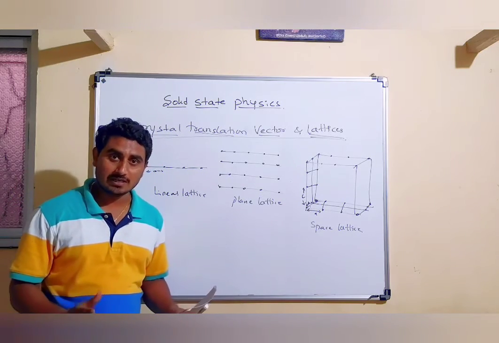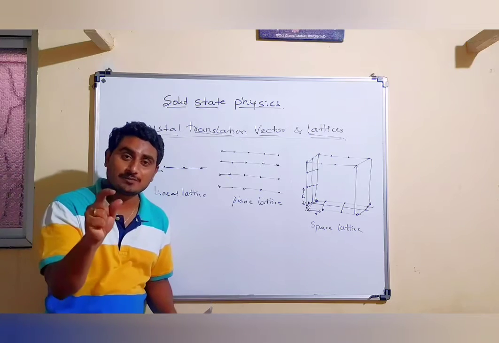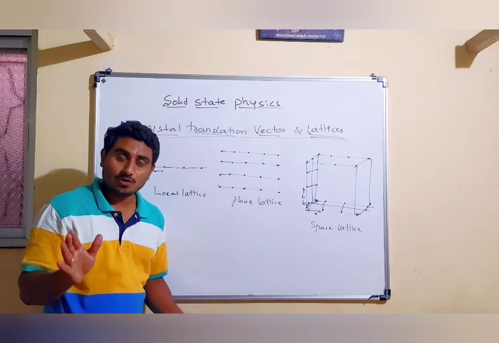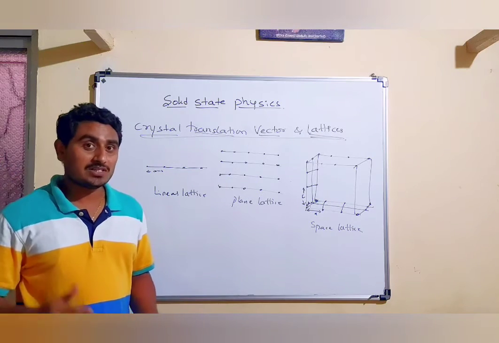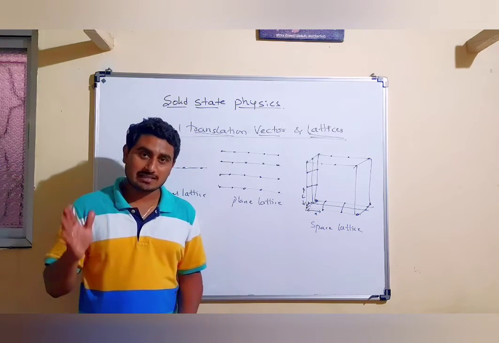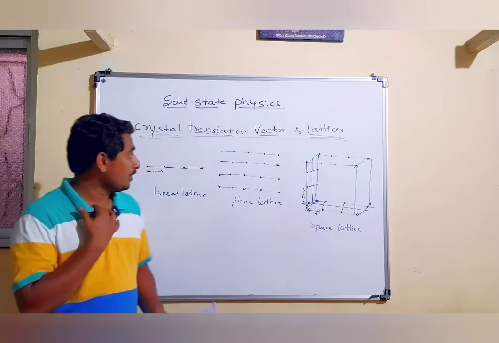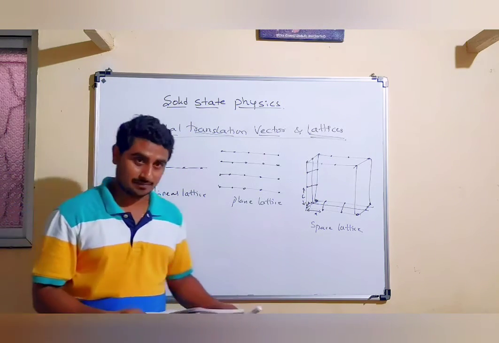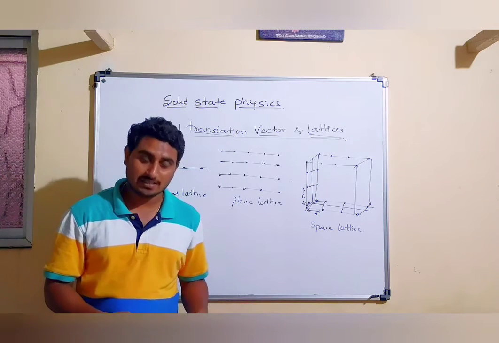Especially we use the Cartesian coordinate system, that is, the x-axis, y-axis and z-axis. Here we represent the lattice points in space, so we need some coordinate system.